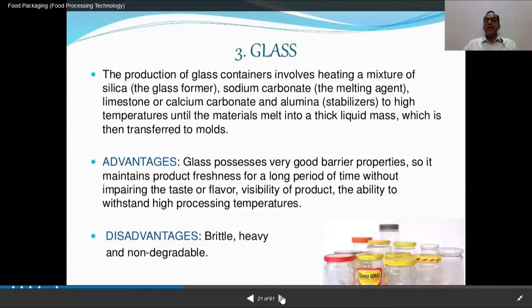Then comes the third packaging material, which is glass. Glass is very popular. Yes. And the production of glass containers involves heating a mixture of silica, which is the glass former, sodium carbonate, which is the melting agent, limestone or calcium carbonate, and alumina, which is a stabilizer, to high temperatures until the materials melt into a thick liquid mass, which is then transferred to molds to get the desired shape of glass material. So that's how glass materials are made.